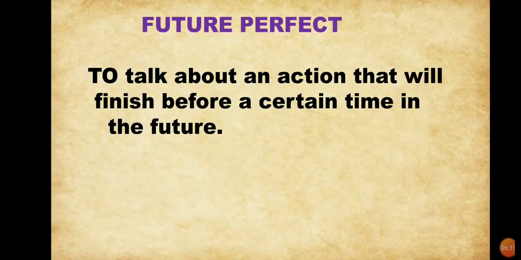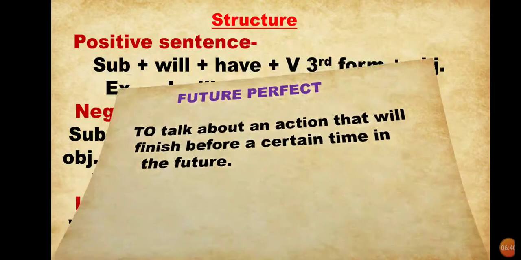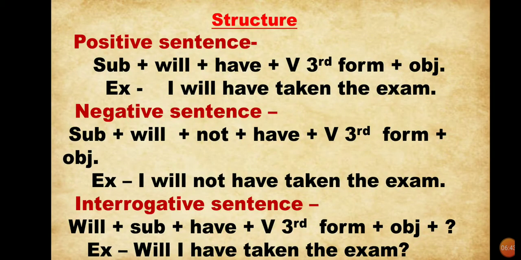Next is future perfect. To talk about an action that will finish before a certain time in the future. Future perfect tense expresses an action that will occur in the future before another action or time in the future. See the structure to make future perfect tense. For positive sentence, we will use a structure subject plus will plus have plus verb third form plus object. Example, I will have taken the exam.